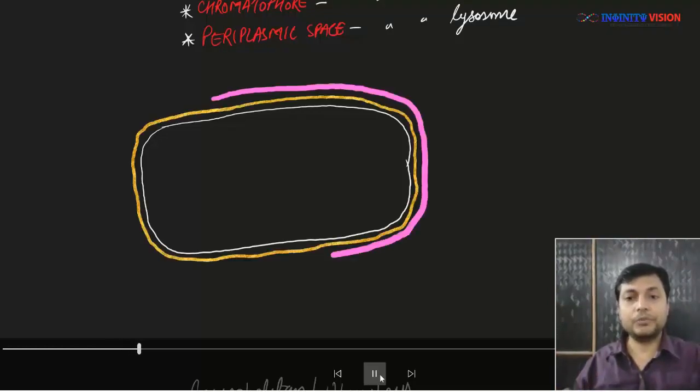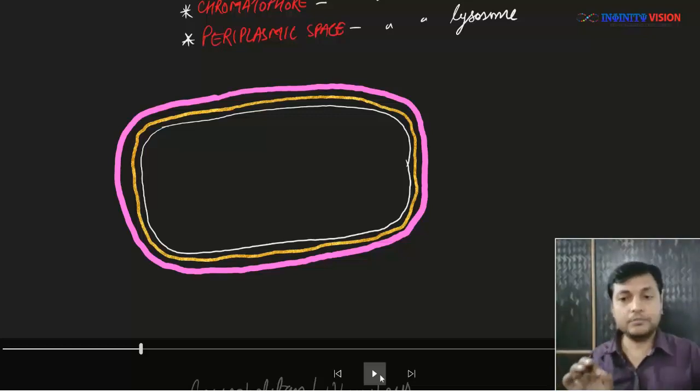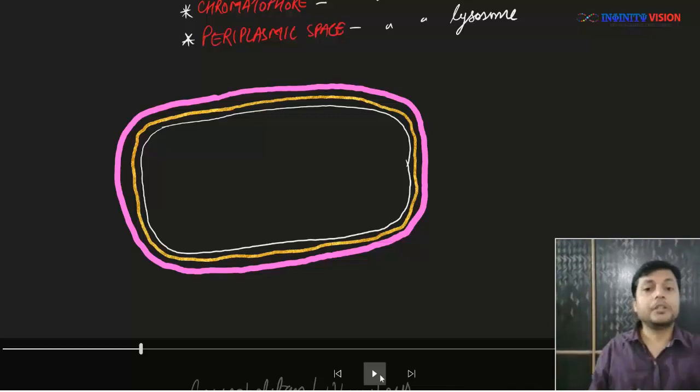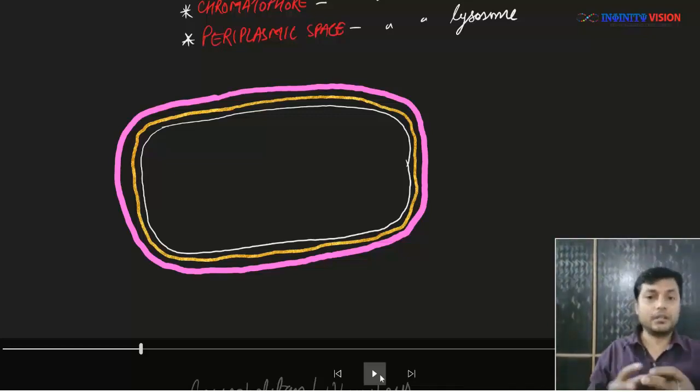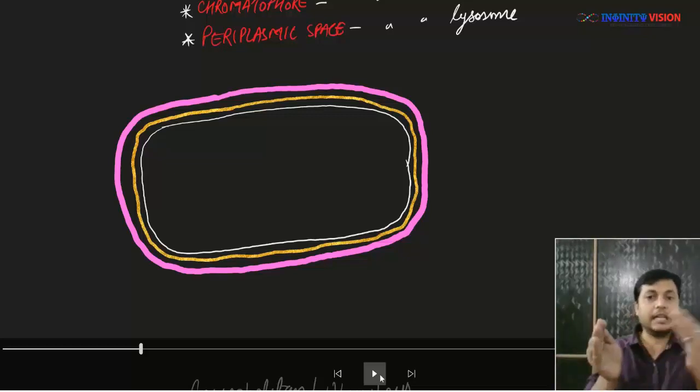Great. Now, apart from this cell membrane, outside it there is another layer called the cell wall. This yellow line represents the cell wall, and in case of bacteria or prokaryotic organisms, the cell wall is not cellulosic, as we have studied earlier. Rather, it is made up of peptidoglycan, because it is a hybrid molecule made up of protein and carbohydrate. Peptido for protein, glycan for carbohydrate.